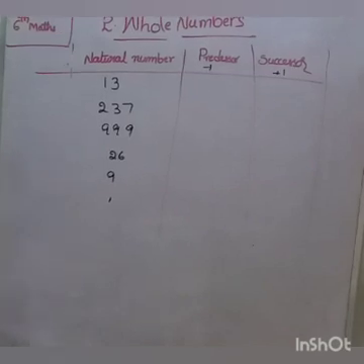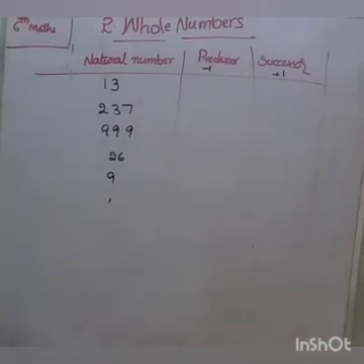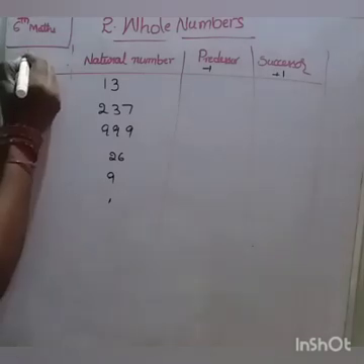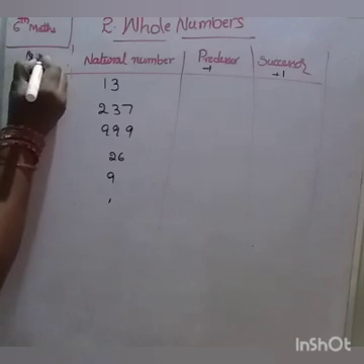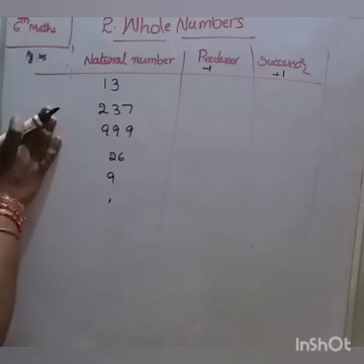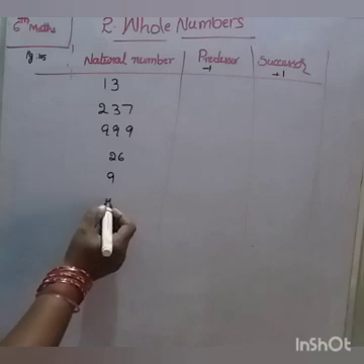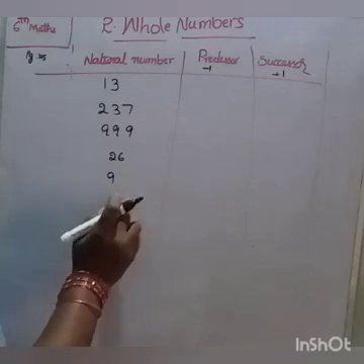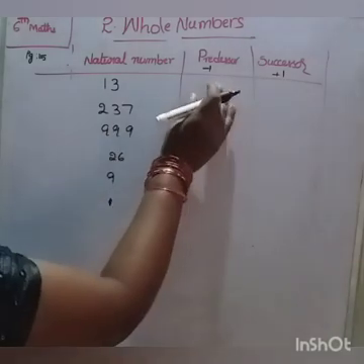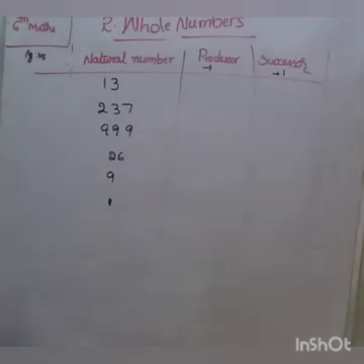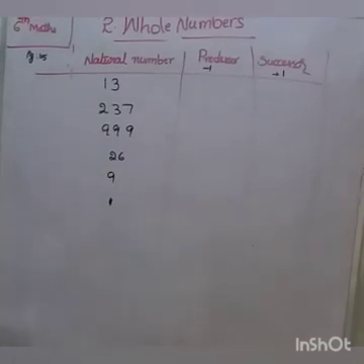Now we have to find the predecessor and successor of these numbers. Everyone open your textbook, page number 15. These are natural numbers. Find the predecessor and successor of these natural numbers.